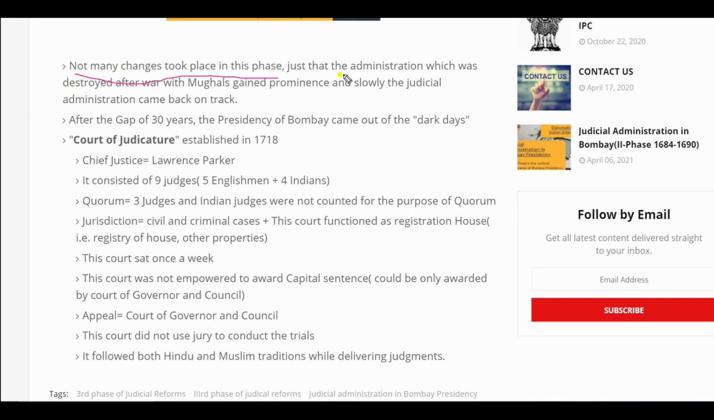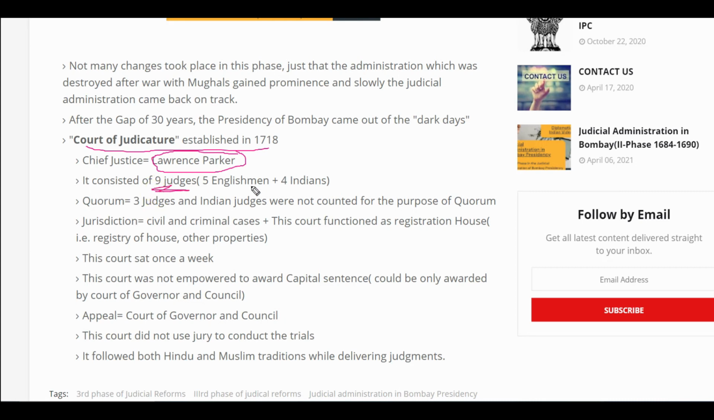We find that not many changes took place in this phase. Just that the administration which was destroyed after the war with the Mughals gained prominence, and slowly the judicial administration came back on track. After 30 years the Bombay Presidency came out of the dark days. We find again a Court of Judicature was established in 1718 and its chief justice was Lawrence Parker.